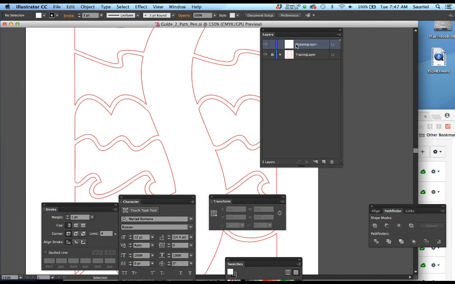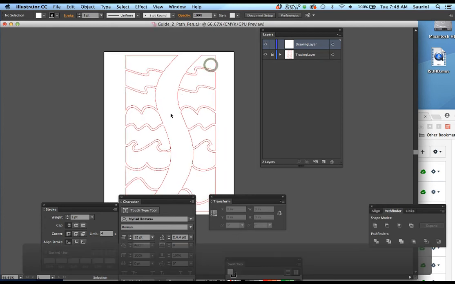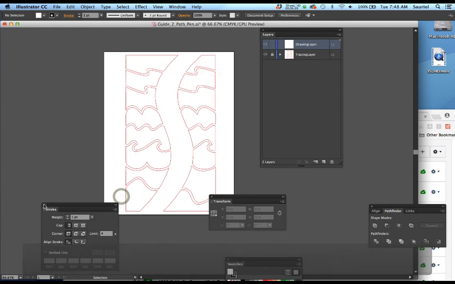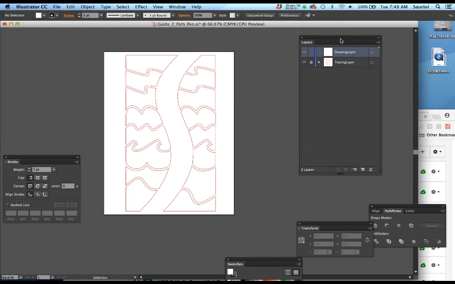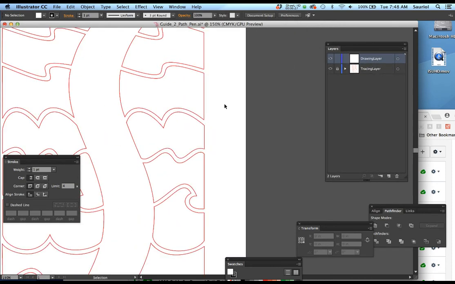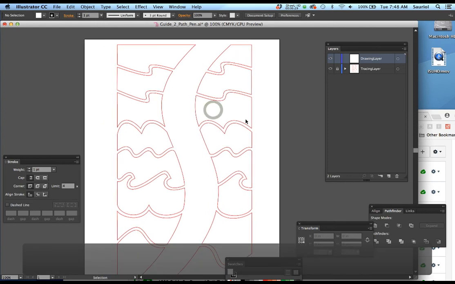The drawing layer is what you're supposed to work on. And in the movie, I show you to completely lock up and not unlock the tracing layer. Let me get rid of the character palette, the stroke palette and the transform palette for now. Do not unlock the tracing layer, okay? But I go through all of that in the movie.